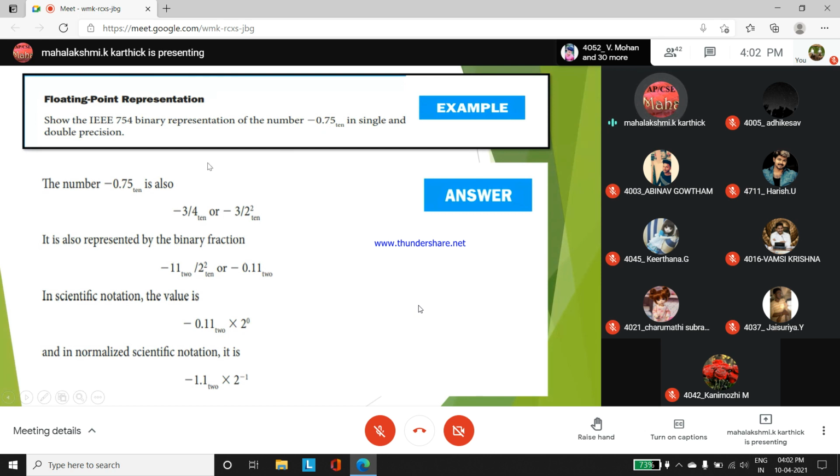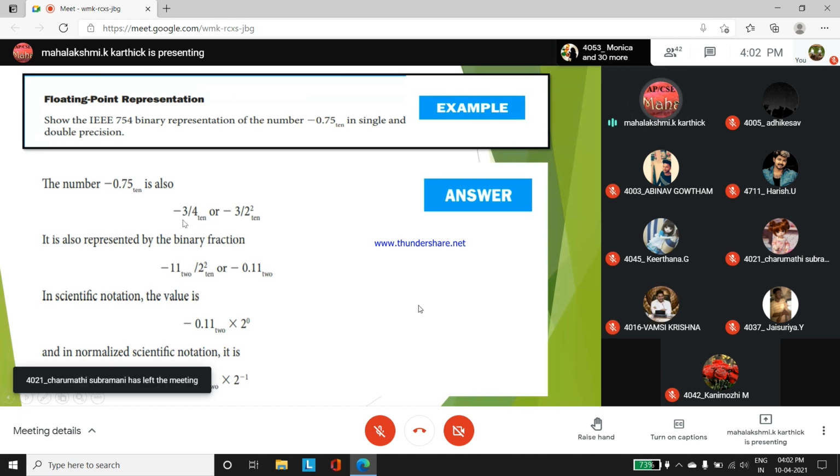A given number is converted to its decimal number in a fractional part. This fractional part has been converted to its binary fractional part, where 3 is represented in the binary form with the base 2 divided by 2 to the power 2, base 10. They have kept this as it is. Now this 2 to the power 2, when it goes up, is called 2 to the power minus 2, right? So we can call it the decimal point, binary point. Okay? Keeping the binary point, you can represent minus 0.11 to the base 2.